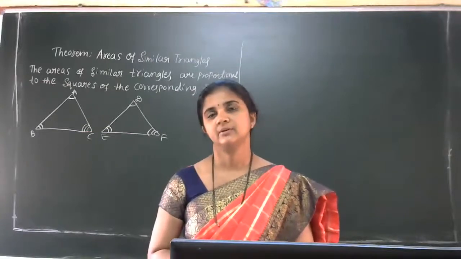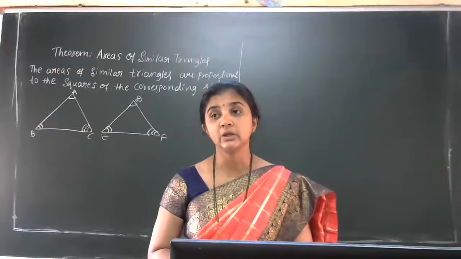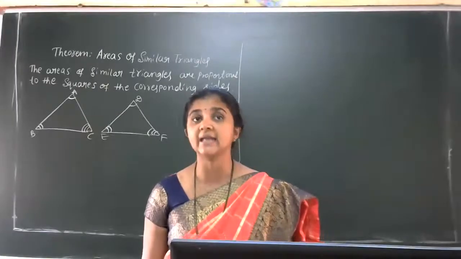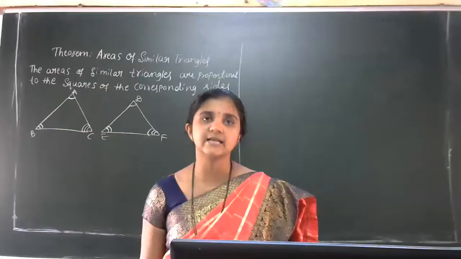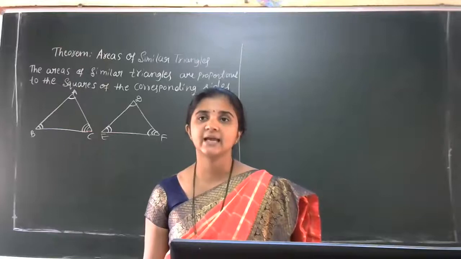In two triangles, if two pairs of corresponding sides are in proportion and the included angles are equal, then we call this the SAS similarity criteria.